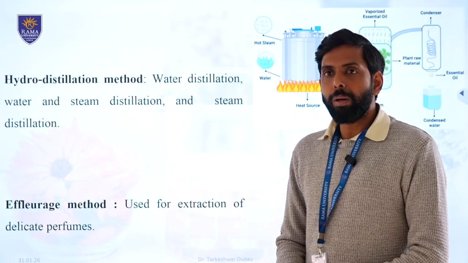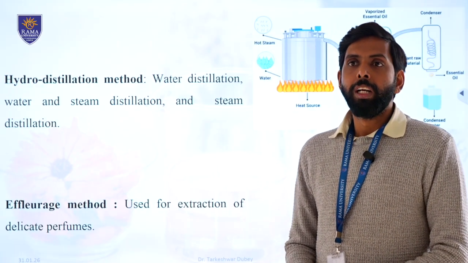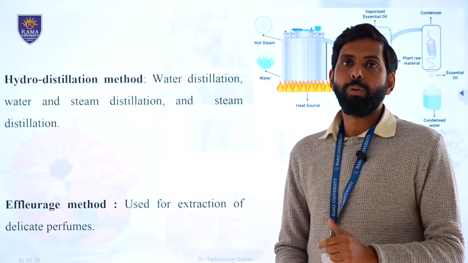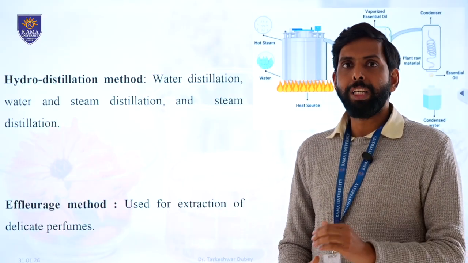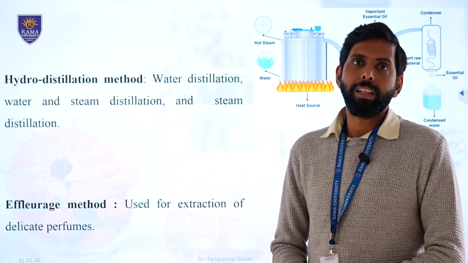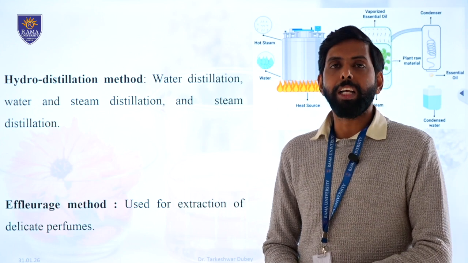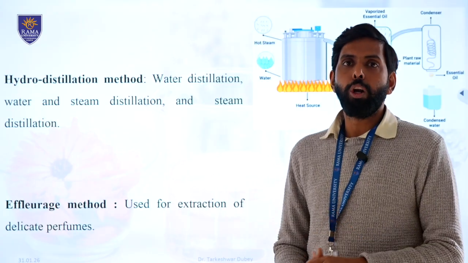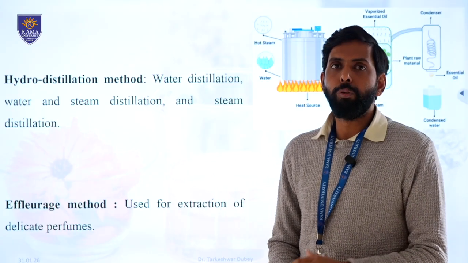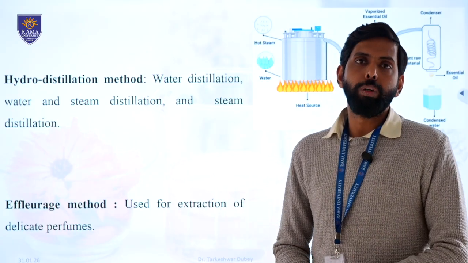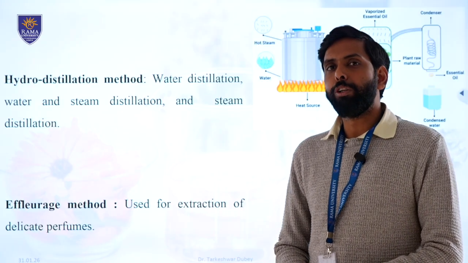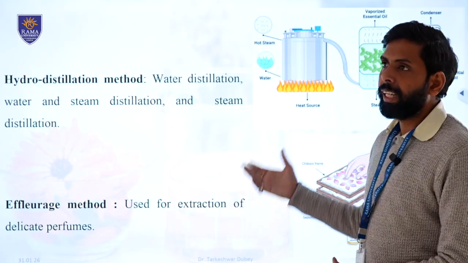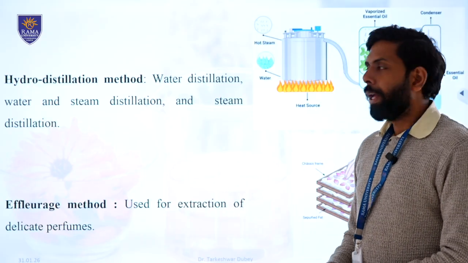Or there are other methods like steam distillation, in which the plant material is not exposed to water as such but to the steam of water, and the steam penetrates the cells, cystogenous ducts or glands containing the volatile oil. It penetrates and mixes, and the volatile oil, being volatile in nature, evaporates along with the water vapor and condenses in the condenser and is collected in the collector. So here is the picture depicting steam distillation.